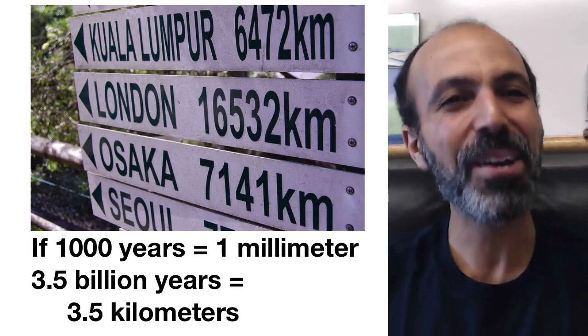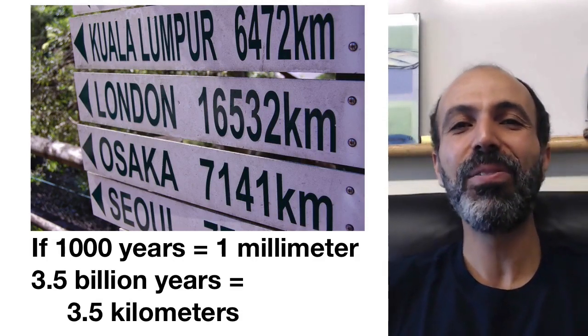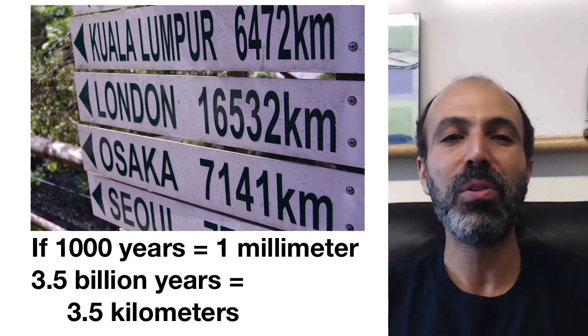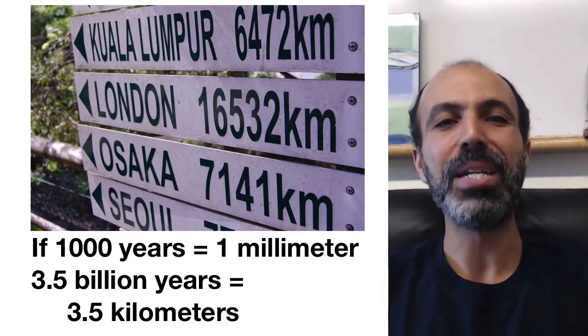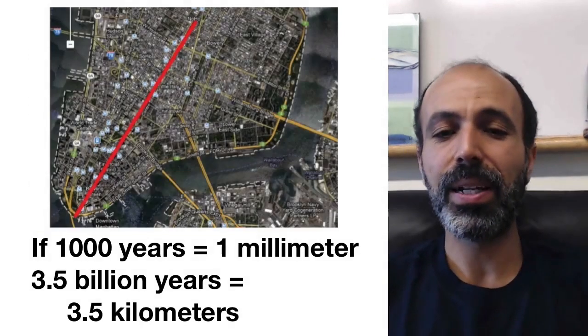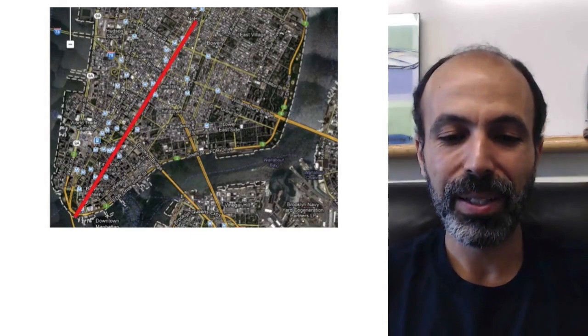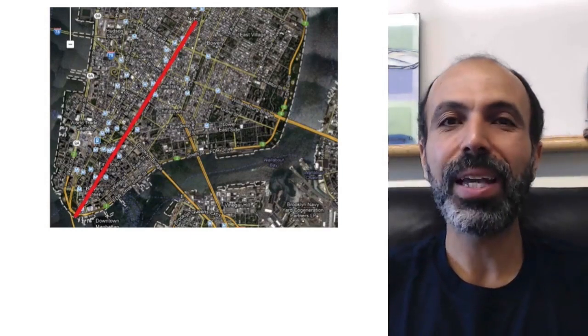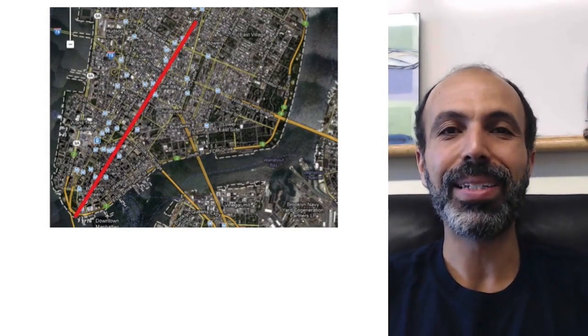That's a very, very long time. You could have evolved dog breeds over and over again, many, many times. So just to give you some scale, here's Manhattan, one of the boroughs of New York. There's 3.5 kilometers. Imagine counting that off a millimeter at a time. So really, I think the issue is that we can't conceive of the scale of time. And that's why people are very unwilling to accept the idea that you could get so much change. It's because we just can't conceive of the scale that we're talking about.